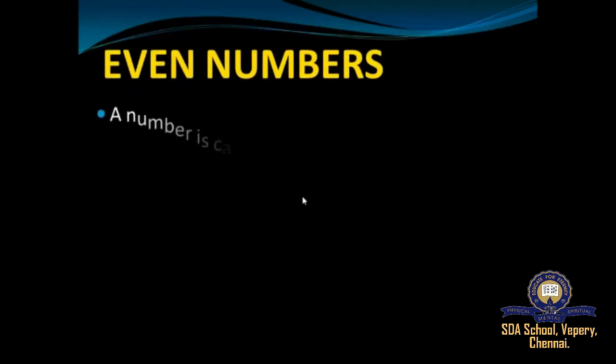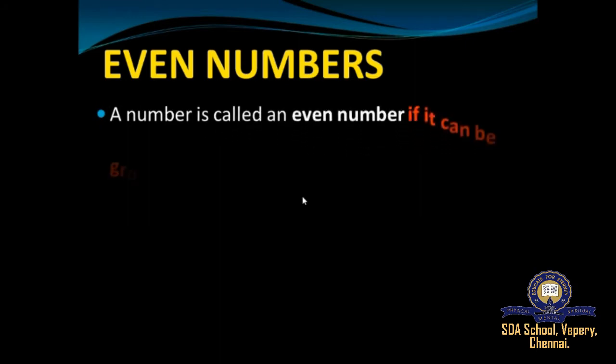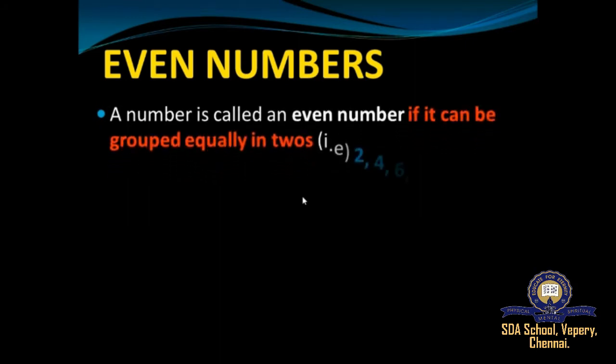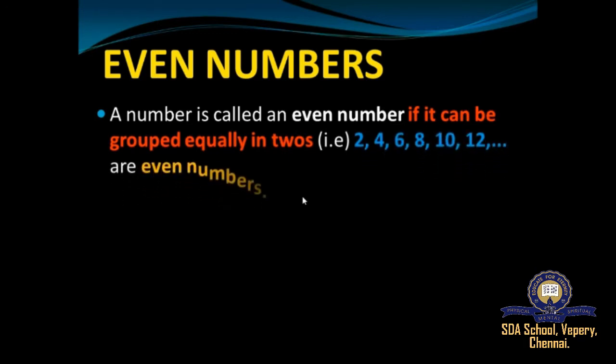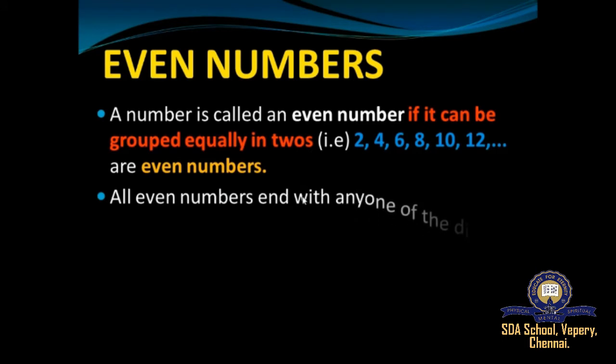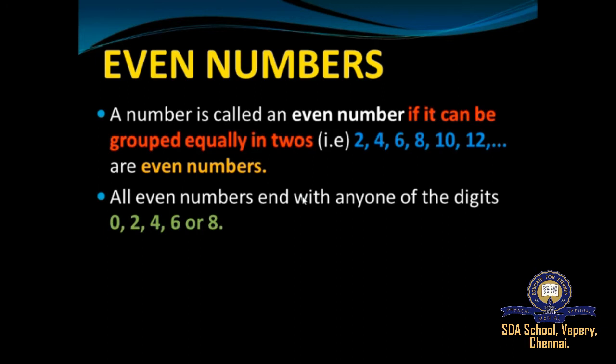Understood, students? Now we'll move on to what are even numbers. A number is called an even number if it can be grouped equally into twos, that is 2, 4, 6, 8, 10, 12, etc. are called even numbers. All even numbers end with any one of the following digits: 0, 2, 4, 6 or 8. Whereas we saw odd numbers generally end with 1, 3, 5, 7 or 9. Even numbers start from 2 and go on till infinity. Starting from 2, the alternative numbers are even numbers.